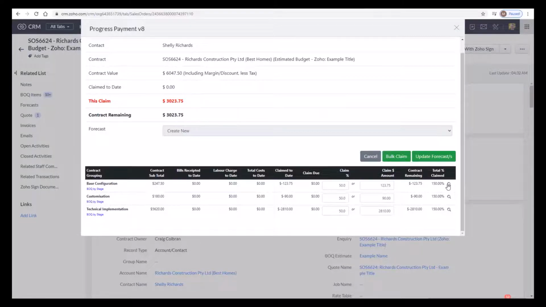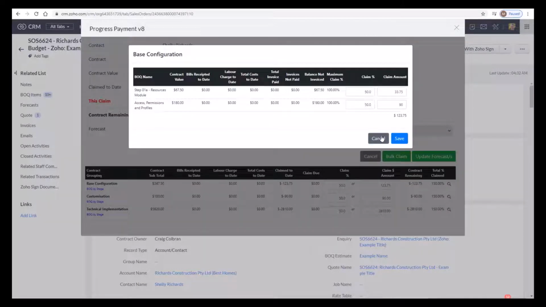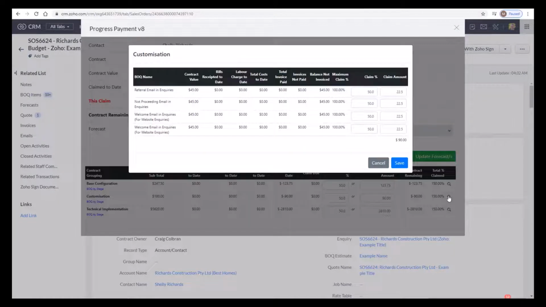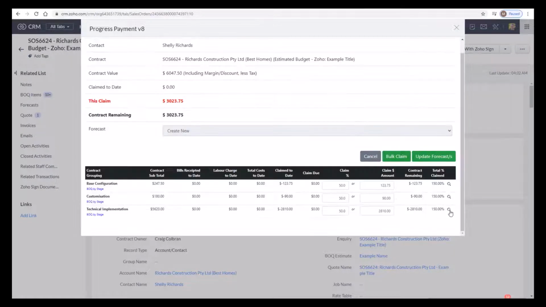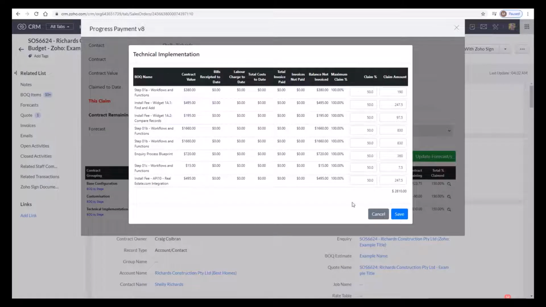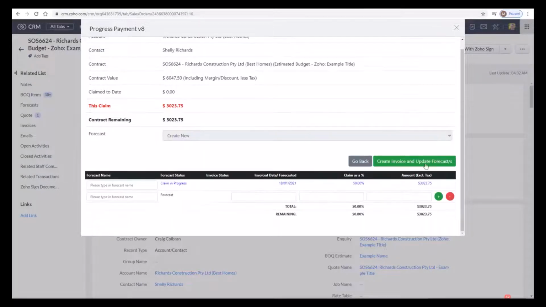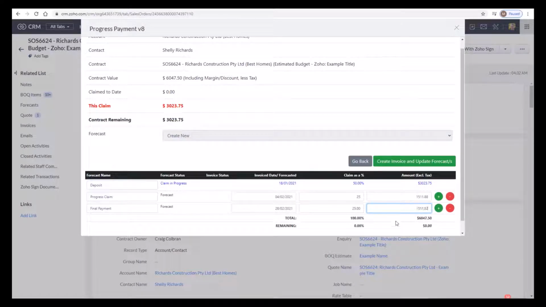Now there's our 3 line items that we converted by, but if we do want to see the original BOQ items, we can click on these little viewing glass and see all the items sitting under each grouping. When we're ready, we click on Update Forecast. So the top line is our claim that we're making for the deposit for 50%, but we're going to forecast 25% to be paid, and we'll forecast the final payment for the end of February.